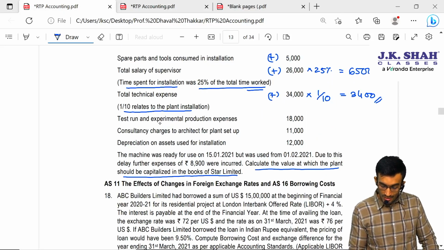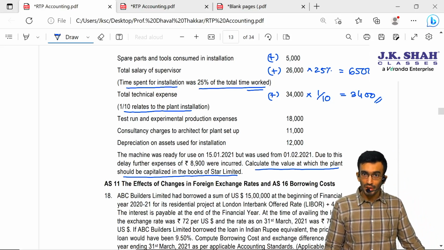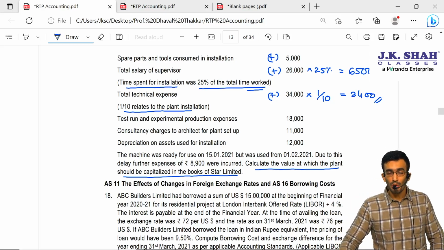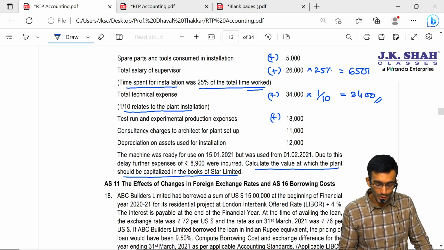Next, test run and experimental production expenses. Definitely installation will be completed once the test run is over. They will check whether the machine is properly working or not. So this cost of test run will also be added in the cost of machinery.